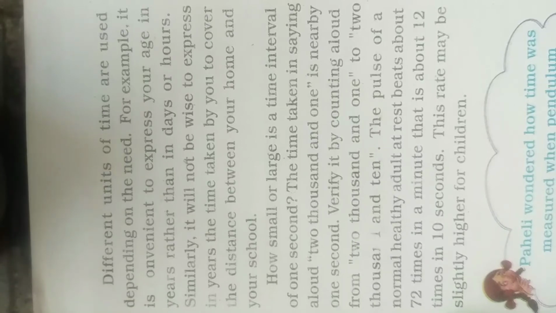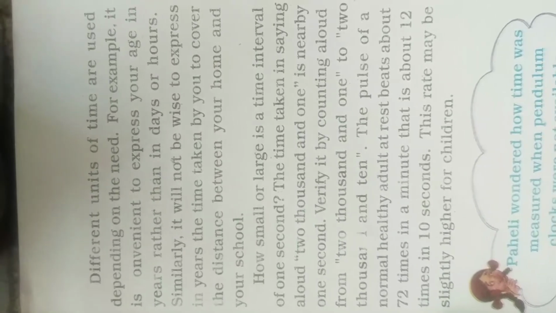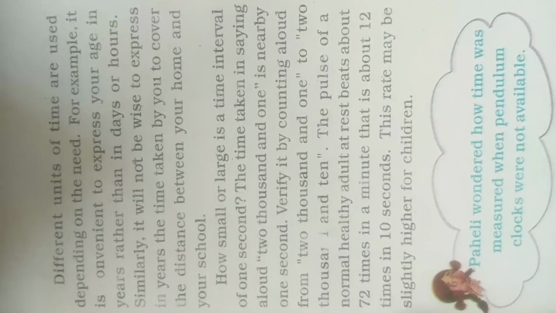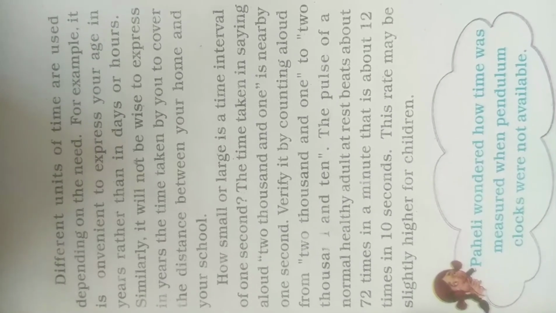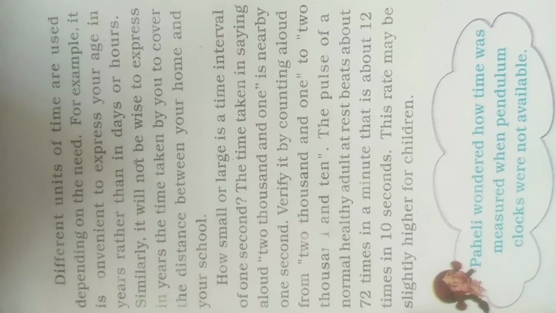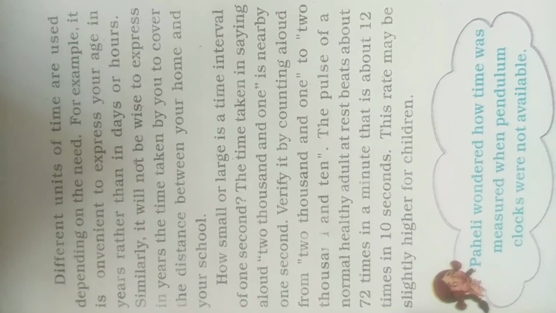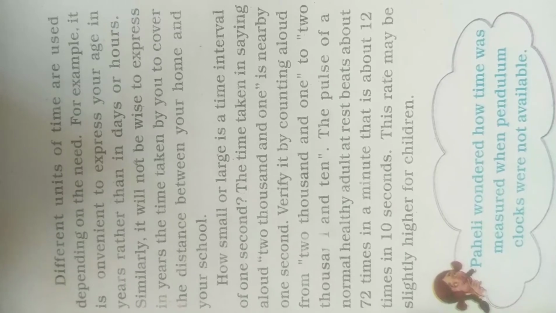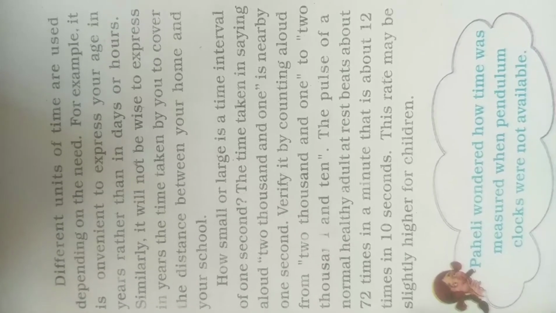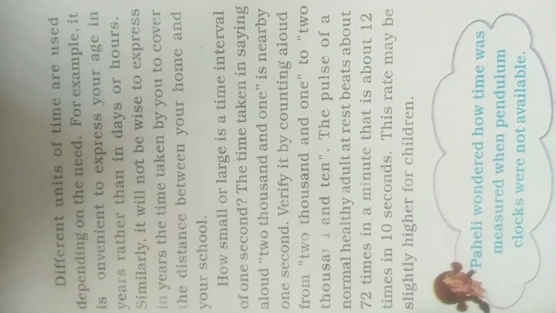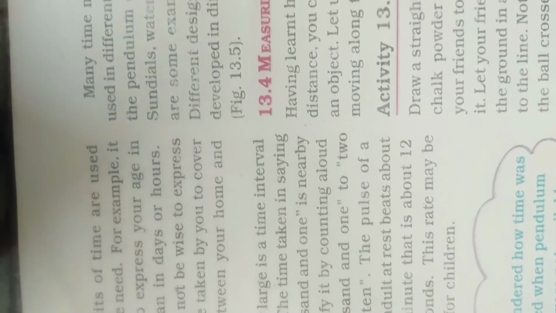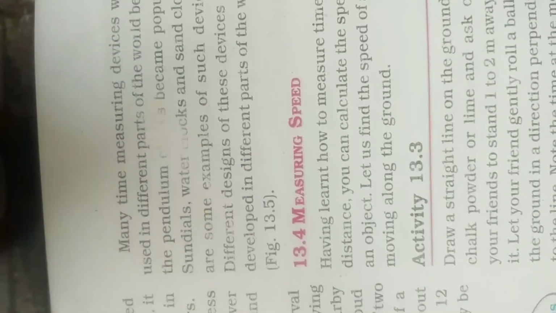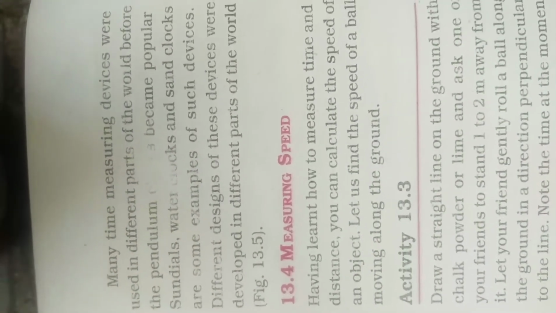The pulse of a normal healthy adult at rest beats about 72 times in a minute. That is about 12 times in 10 seconds. This rate may be slightly higher for children. So the children's pulse rate will be higher as compared to the adult, and at rest the adult's pulse rate is about 72 times in a minute.